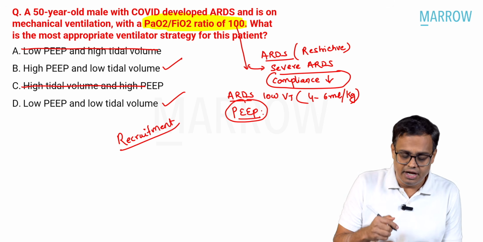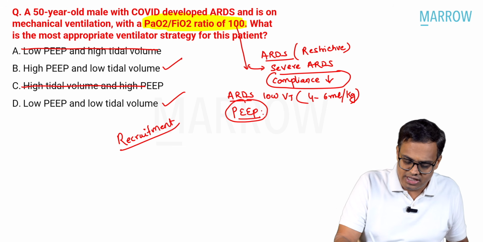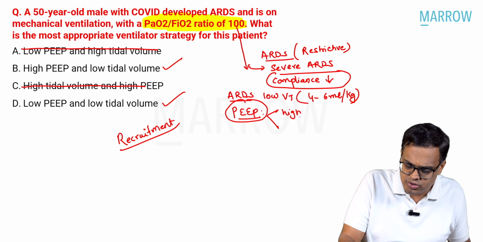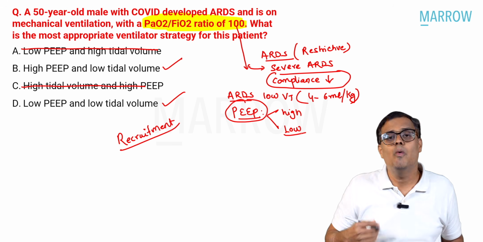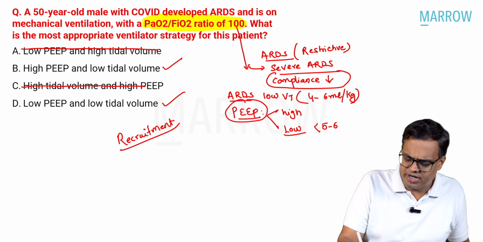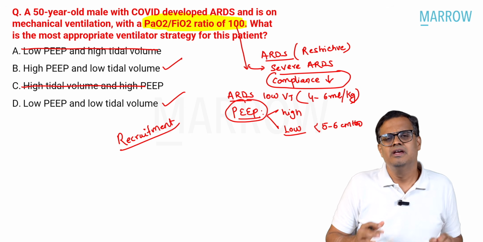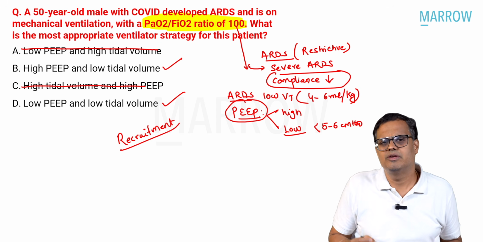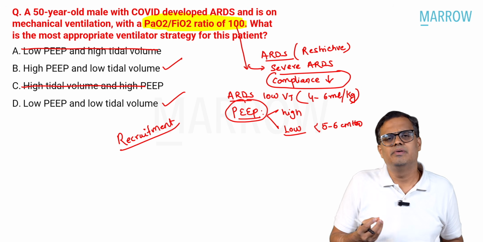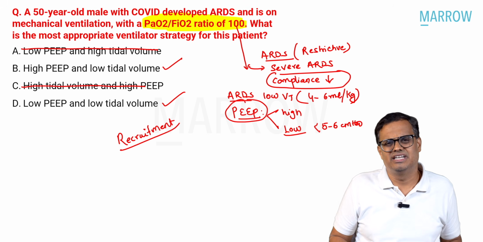Very good. Right. Now, what is the point? Whether to put high PEEP or low PEEP? That is the biggest question. Now, low PEEP, as per definition, is generally around 5 to 6 centimeters of water. Physiologically, in our body also, there is some amount of PEEP, around 2 to 3 centimeters of water. When we call it low PEEP, it is around 5 to 6 centimeters of water.